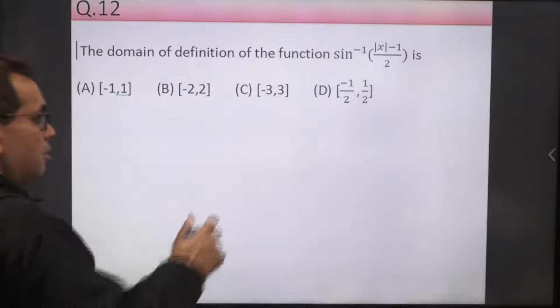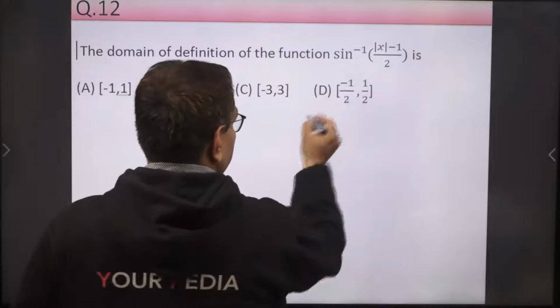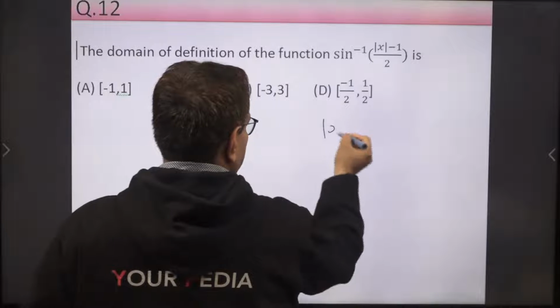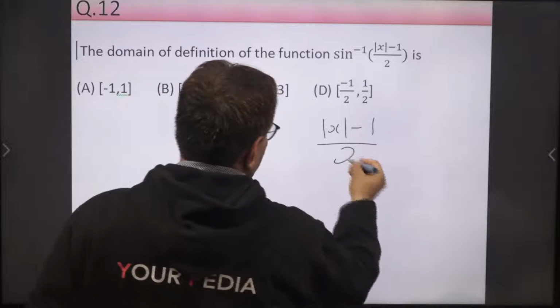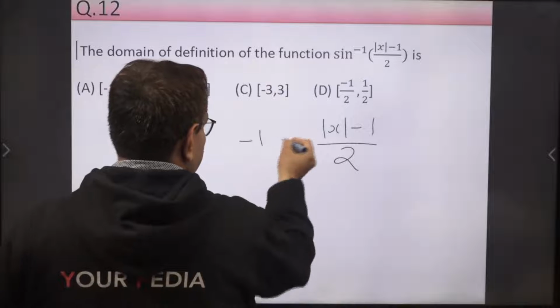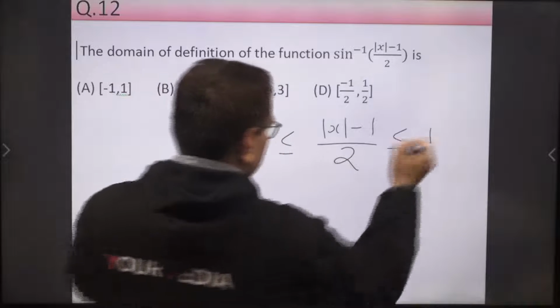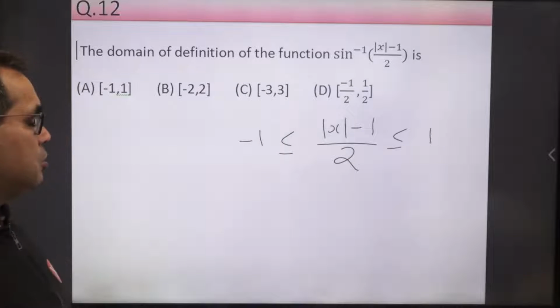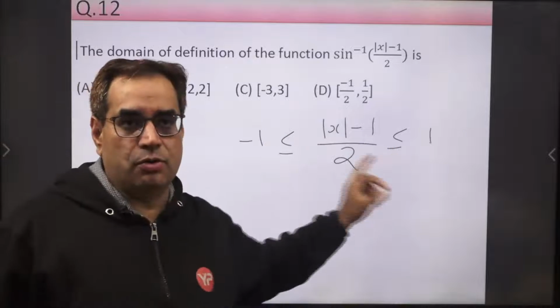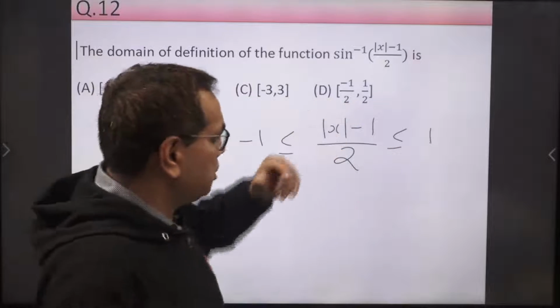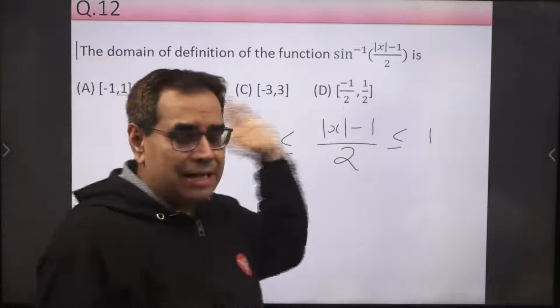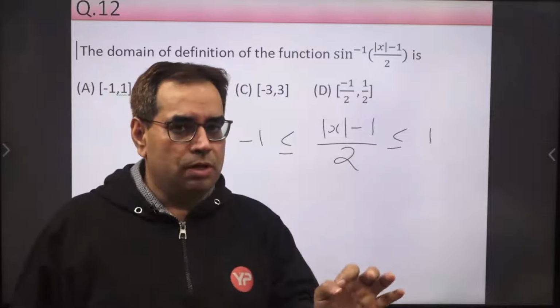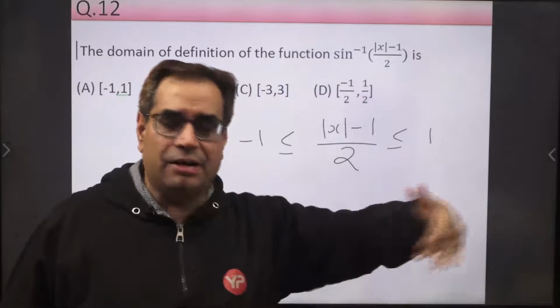So whatever x we apply, this quantity, modulus of x minus 1 upon 2, must remain between -1 and 1. So we have to find the solution of this inequality. Now this 2 is a positive number, so we can multiply the entire inequality by 2, and the sign will remain the same.